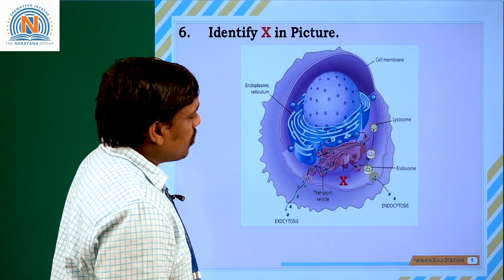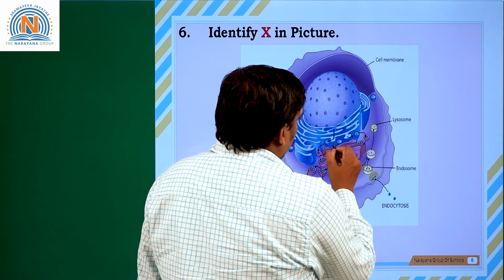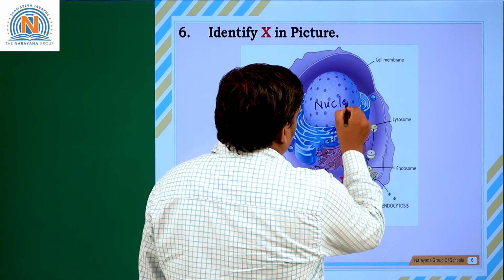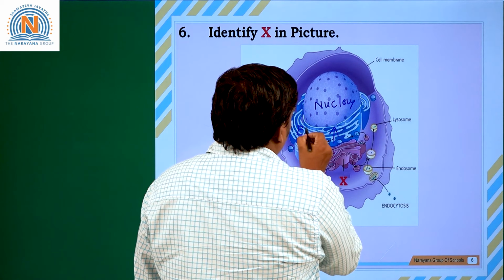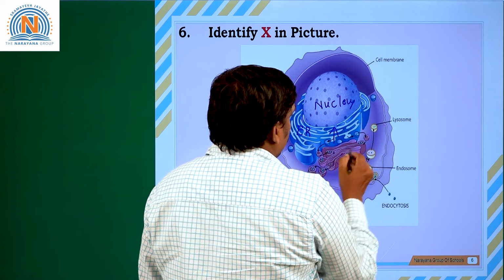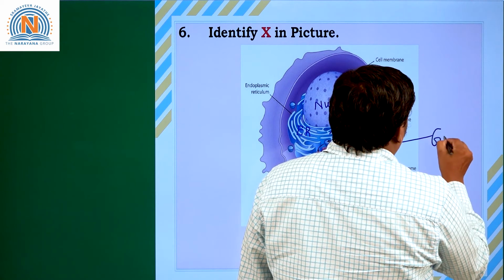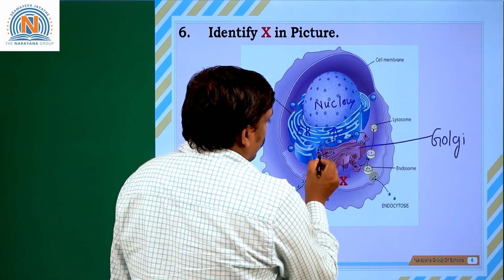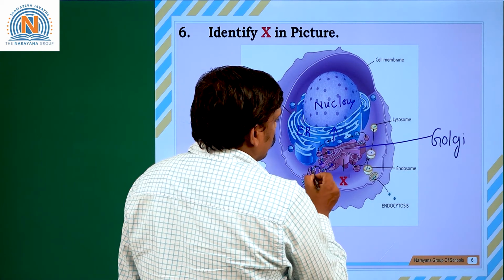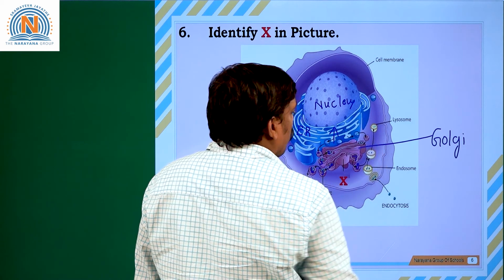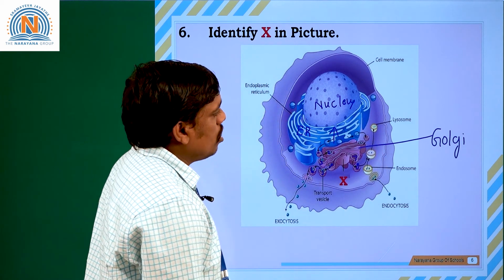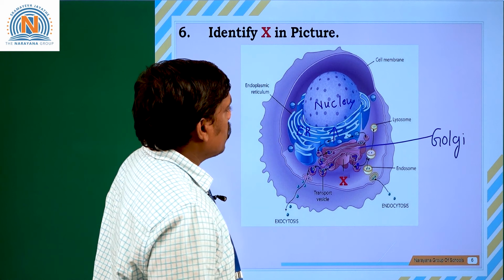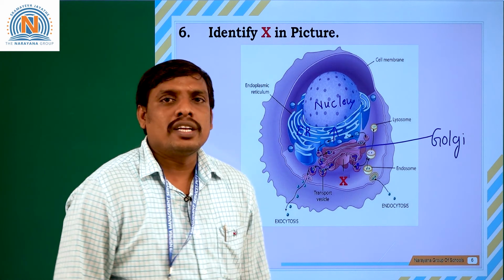Identify the X in the given figure. You know very well, here it is a nucleus. Below the nucleus, the endoplasmic reticulum is there. Below the endoplasmic reticulum is the Golgi apparatus. It has 4 to 8 cisternae. This is 1, 2, 3, 4, 5, 6, 7, 8. So 4 to 8 cisternae are present in each Golgi apparatus. The given figure contains the Golgi apparatus, which is mentioned as X.